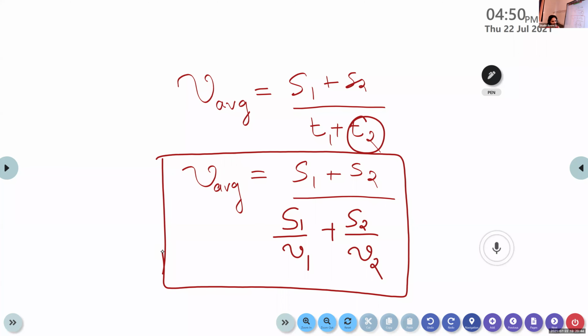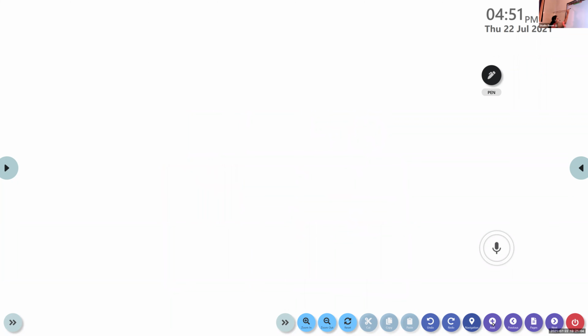Is it clear? Clear or not? Yes, ma'am. Okay. So here we have three equations for calculating the average speed of an object. What are the three equations? Once again, we can recollect all the equations.